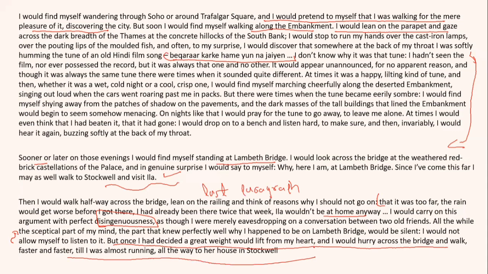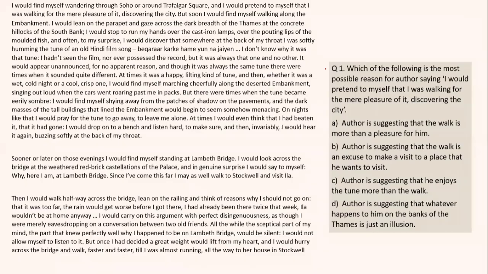So ultimately what happens? The author listens to the skeptical part of the mind, knowing why he is here, and then he rushes to the house of Ela. So what has happened here is that in the last paragraph, the author is giving the reasons why he should not visit, and his mind knows that he is here for a particular reason, right? But all the arguments that he is giving for why he should not visit Ela's house are pretense at best, right?